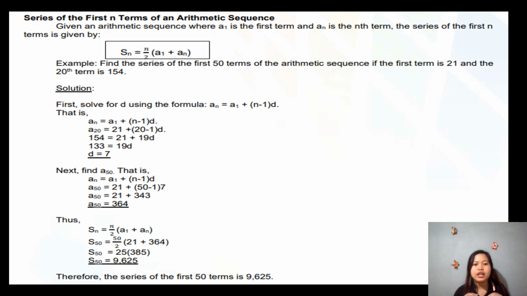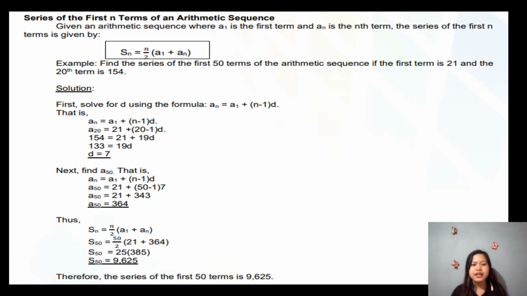Okay, we have here given an arithmetic sequence where a sub 1 nato is our first term, same ra. Ang ato a sub n is the nth term. The series of the first n terms is given by, okay, so same para dili ma-complicate ang ato mga, or dili ta magkalisod-lisod, we have this formula na mas mapadali nato ang ato trabaho. Kay, like for example, mangita ko ng what is the series of the first 1 million terms. So, lisod gihapon siya. So, we will just use this formula for us to make our complicated things into simple things.